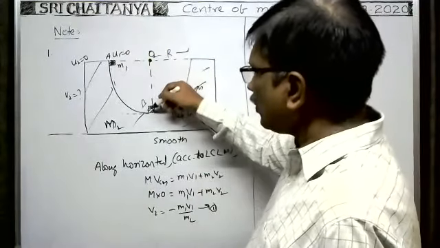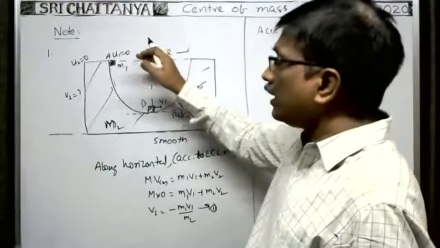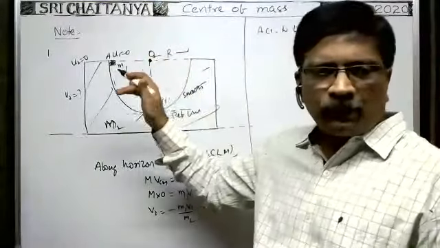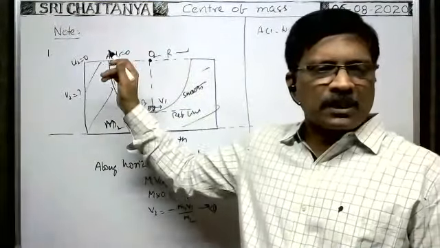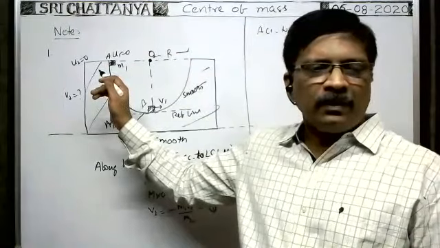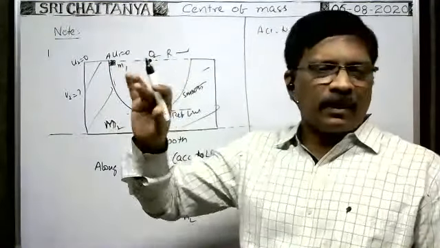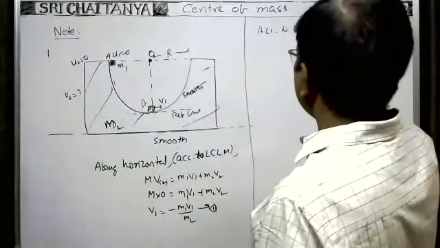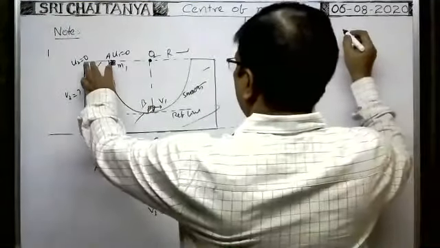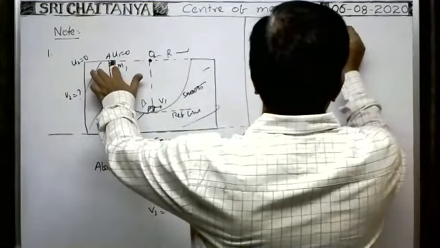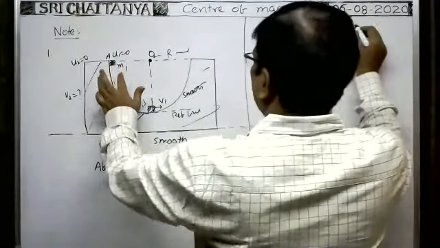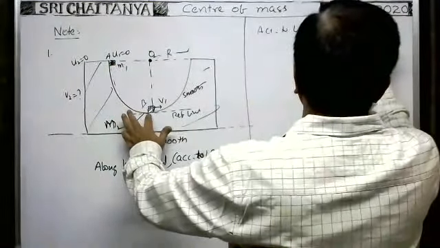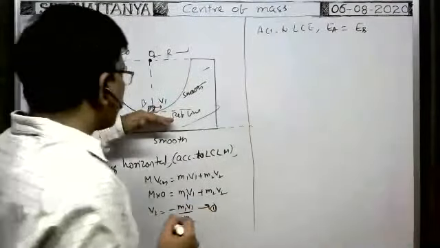Whenever the body comes from this position to this position because of gravity, work is done by gravity only, which is the conservative force. When work is done by the conservative force on a body, the total mechanical energy does not alter. Total mechanical energy remains constant. So according to the law of conservation of energy, the total energy of the system when the block is at A is equal to the total energy of the system when the block is at B. Here you take this as the reference line.